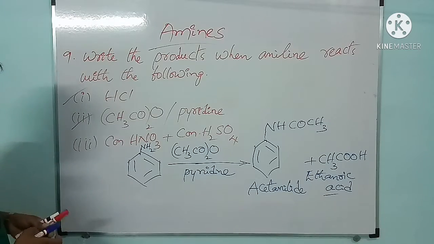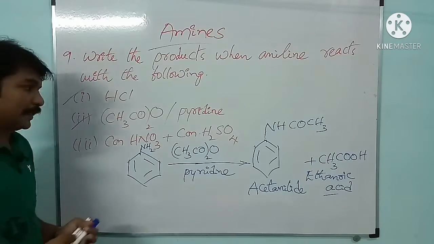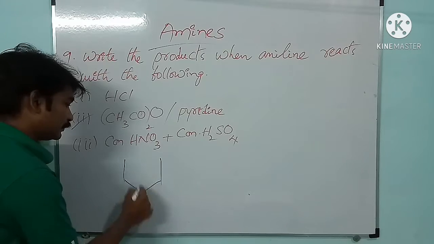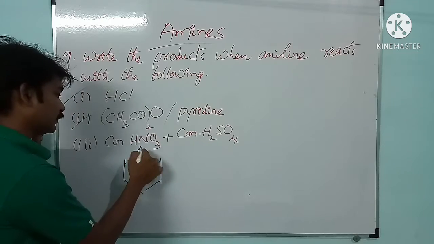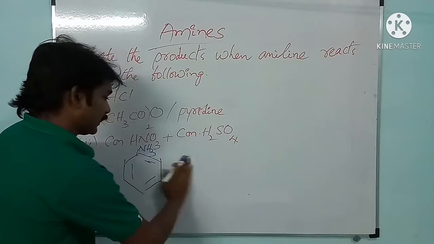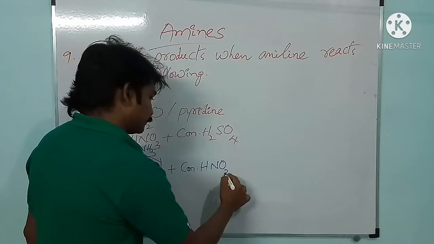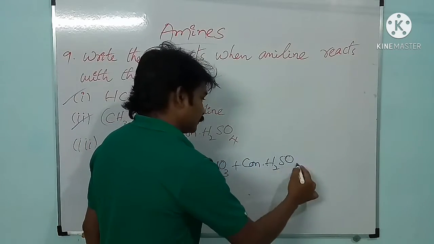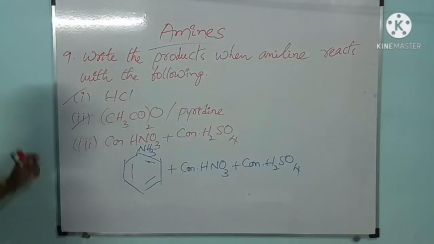And next one is reaction with concentrated nitric acid and concentrated sulfuric acid. When aniline reacts with concentrated nitric acid and also concentrated sulfuric acid, we will get nitroaniline.